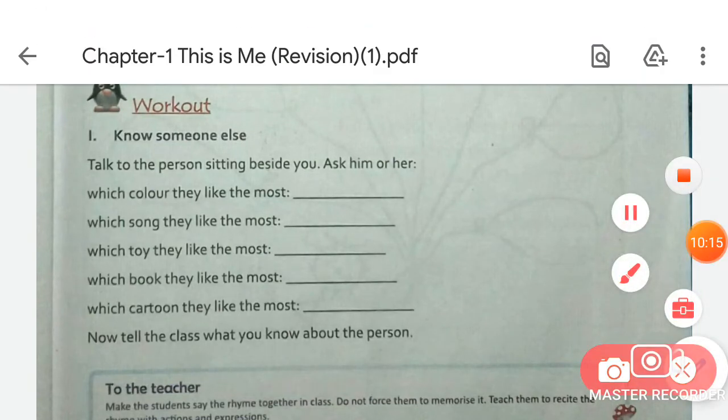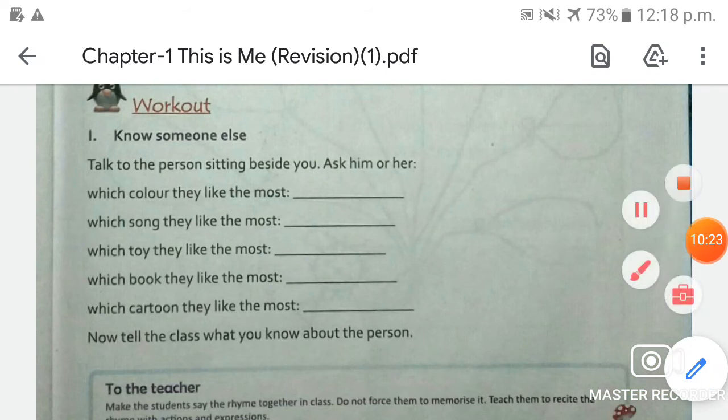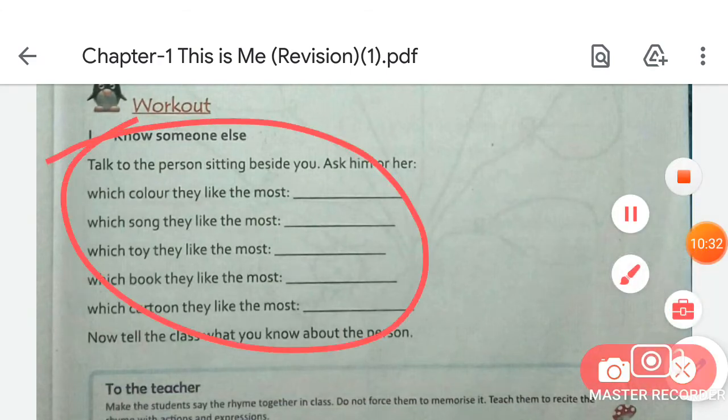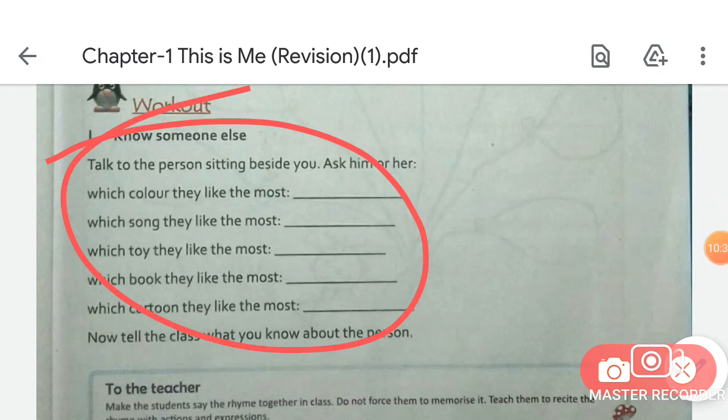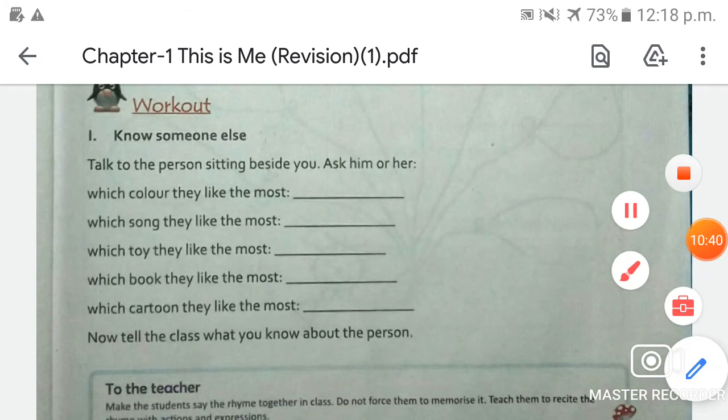So firstly, talk to the person sitting beside you. Ask him or her. You can also ask your mother, father, or anyone in your family. You don't have to write about yourself here. You have to write about someone else, in your family, about your friend, anyone. You can also write about your friends here.